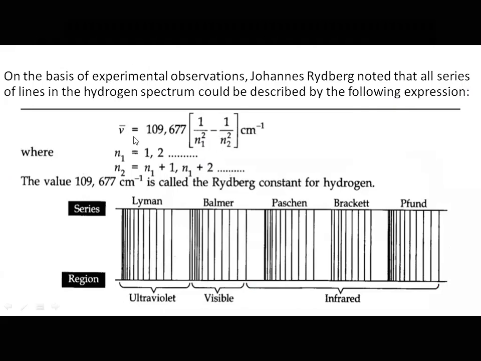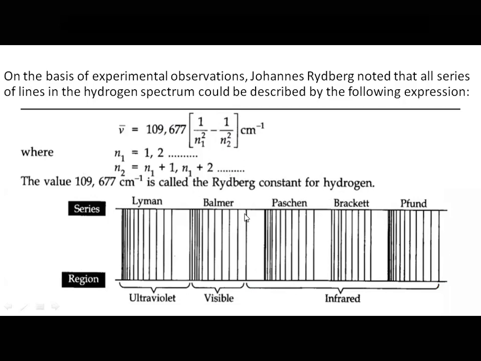Nu bar, that is wave number, is equal to 109,677, this is called the Rydberg constant, times 1 by n1 square minus 1 by n2 square per centimeter, where n1 is 1, 2, and n2 starts from n1 plus 1, that is the next. If n1 is 1, n2 starts from 2, 3, 4. If n1 is 2, n2 starts from 3, 4, 5. These were the series. And this value is called the Rydberg constant for hydrogen.